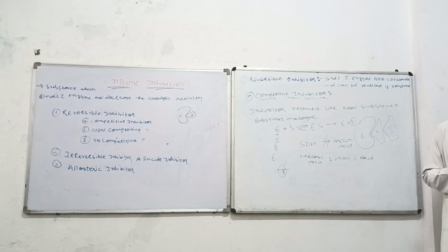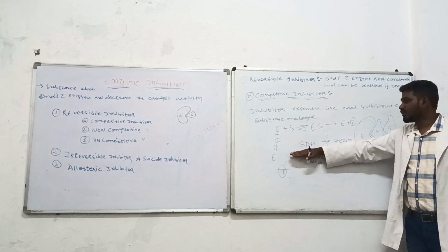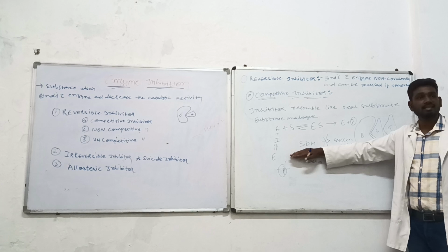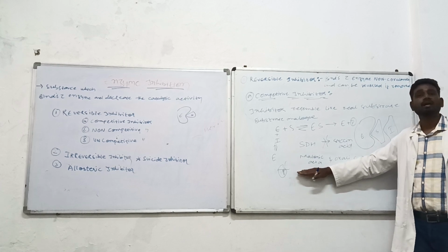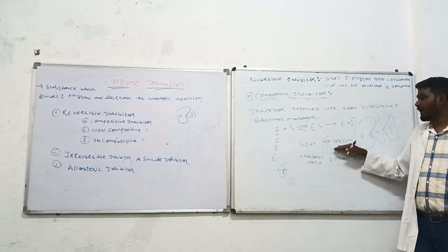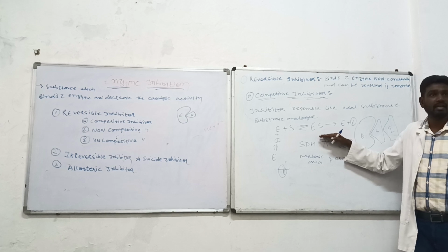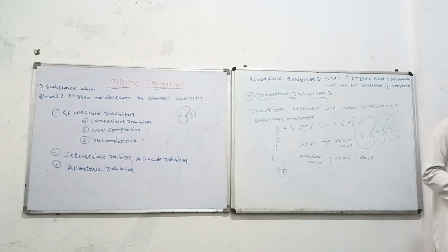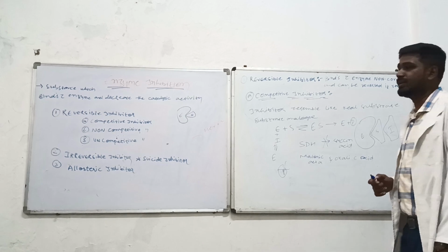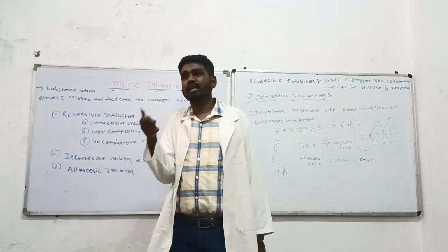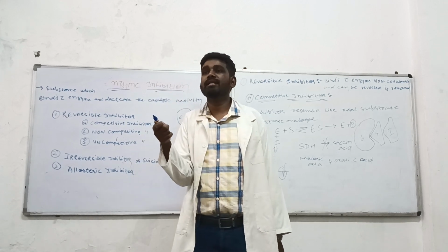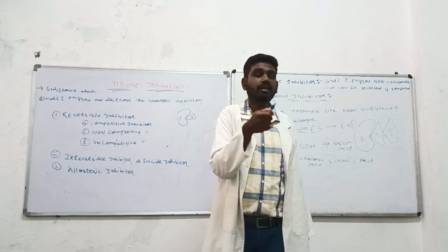समझ में आया आपको? Very easy. Succinate dehydrogenase किससे bind करता? Succinic acid से. अब आपको ये reaction रुकाना है. What are you giving to the patient? Malonic acid, oxalic acid. So in spite of the substrate binding, they will compete with the substrate. They will go and bind and they will inhibit the action. So this kind of competition which is happening between the inhibitor and the substrate will be called a competitive inhibitor.